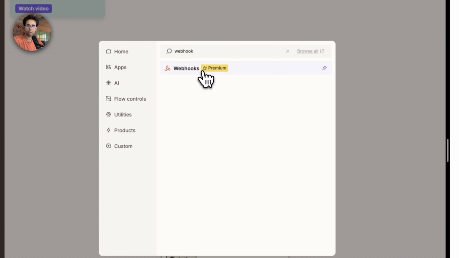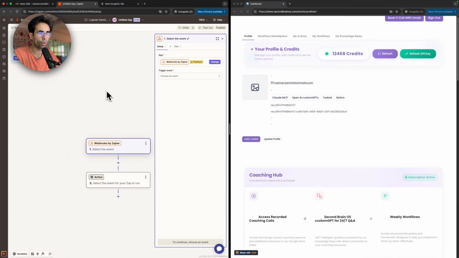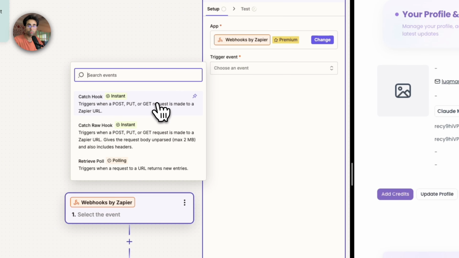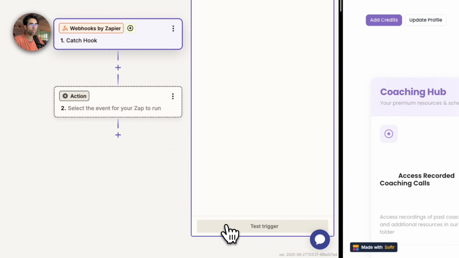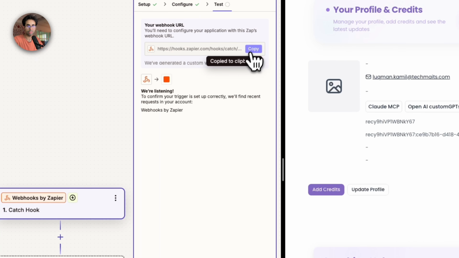There's nothing to worry about. Don't be afraid. It's very straightforward. Even if you've not used no code, low code, or code before, I will walk you through the process, right? Once you click the webhook trigger, over here choose the trigger event. Select the first one, catch hook. Make sure not to select the second one, catch raw hook. That's a very common mistake. So first one, catch hook. Press continue. Leave this one empty. Don't touch it. Press continue. And over here, you'll get a link. Make sure to copy this link.